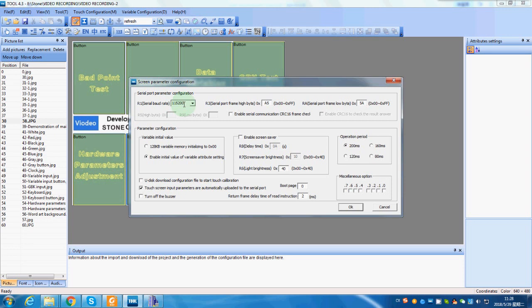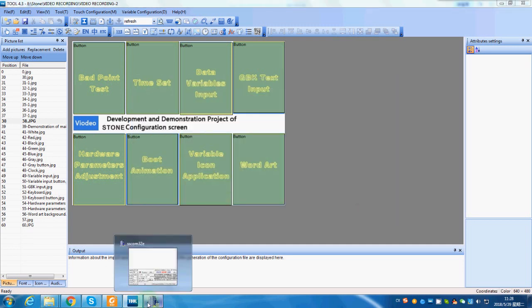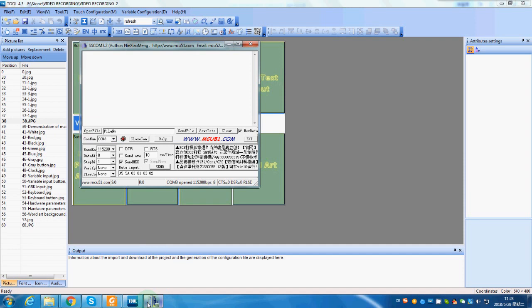The baud rate is 115200. Frame height is A5 and 5A. So while we open the UART testing software, SSCOM32, check the COM number and baud rate setting. Then we can edit a command to read the current page.